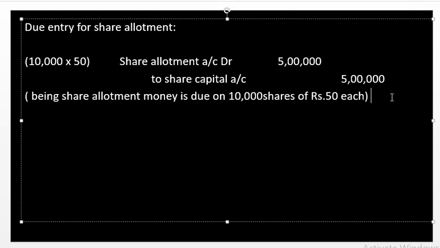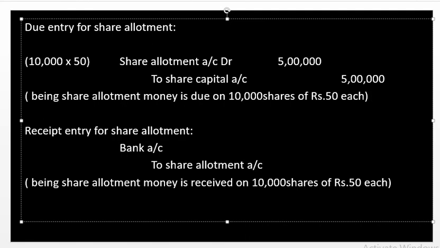Next is the receipt entry for the share allotment. There is no arrear in payment of share allotment money. So the journal is bank account debit to share allotment account. The amount is the same, 10,000 shares into 50, 5 lakhs received from the shareholders. So the receipt entry of share allotment is also over.